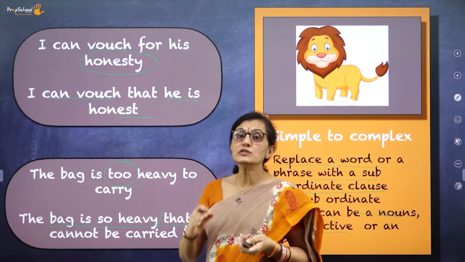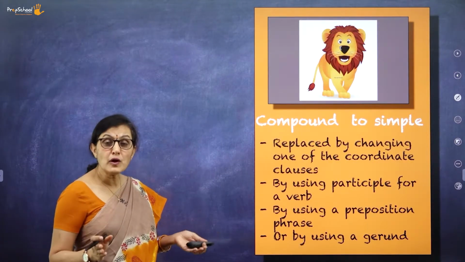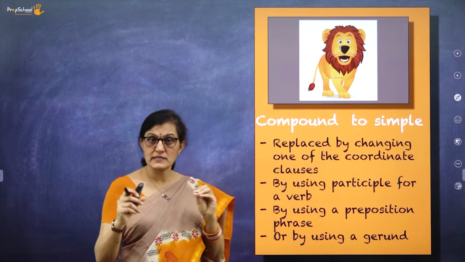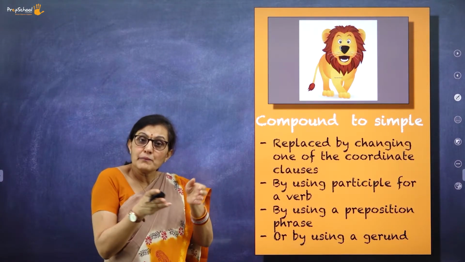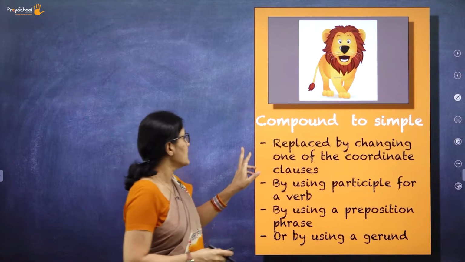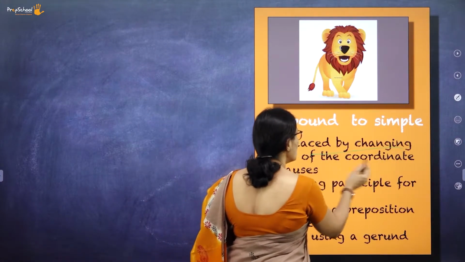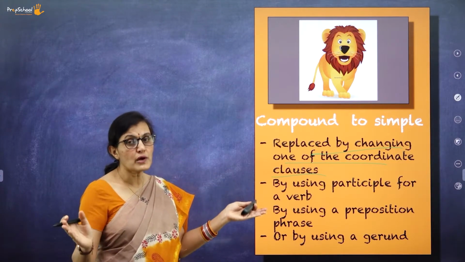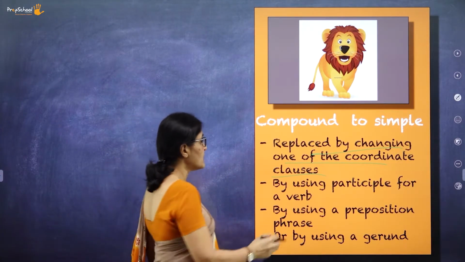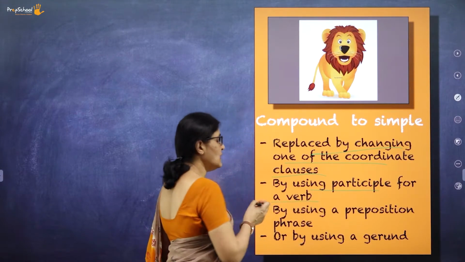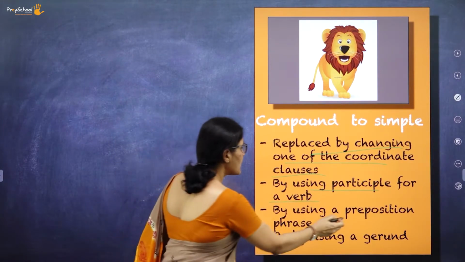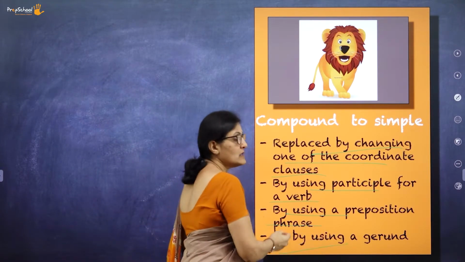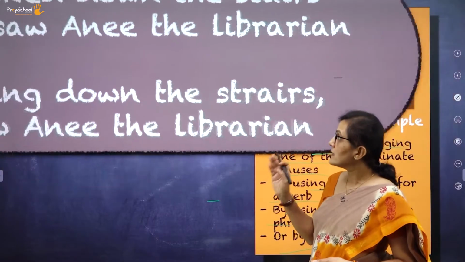Alright, moving to the next one. Compound to simple. Compound once again will have two sentences, two verbs, so you are bringing it back into one verb. It is replaced by changing one of the coordinate clauses, by using a participle, or a preposition phrase, or a gerund.